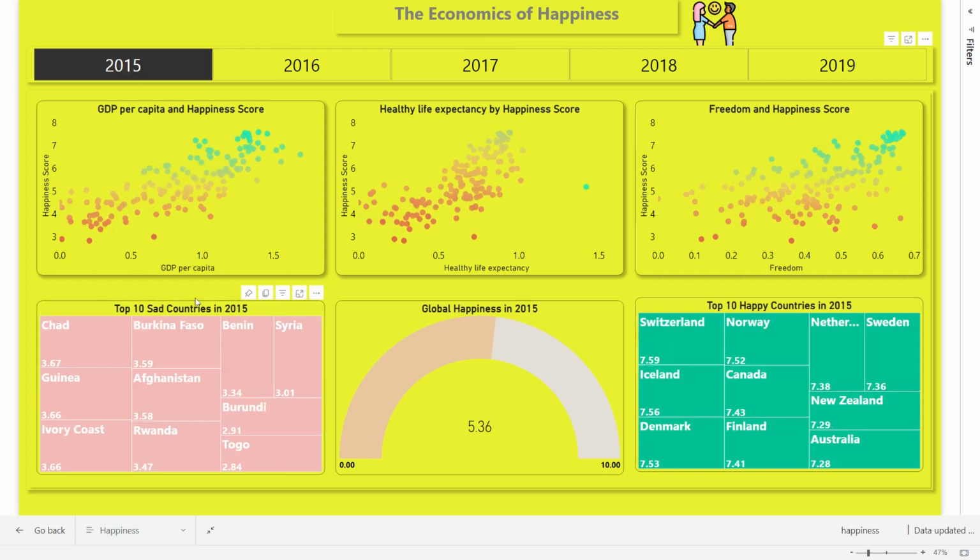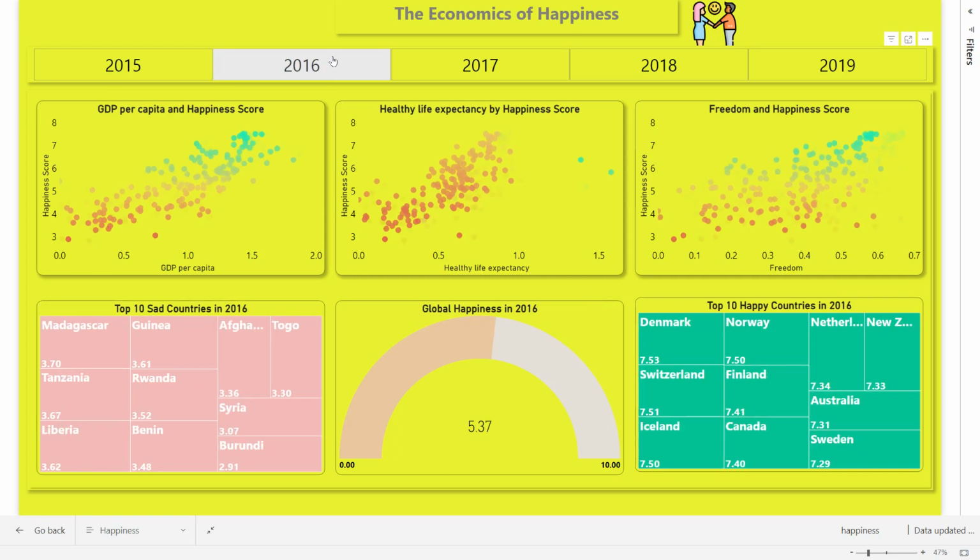Here I used dynamic titles. Here you can see top 10 sad countries in 2015, top 10 happy countries in 2015. If I click on 2016, it will change top 10 sad countries in 2015. If I click on 2019,